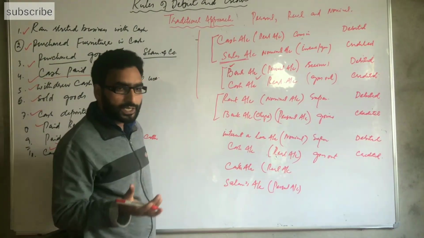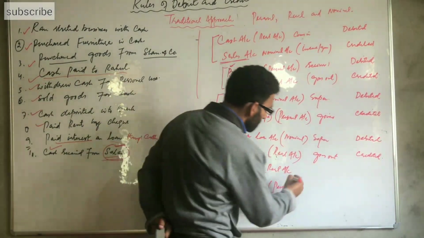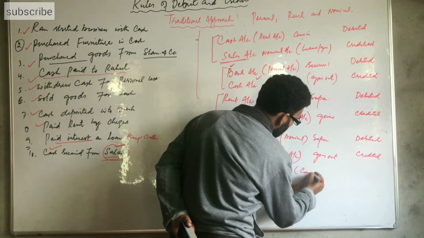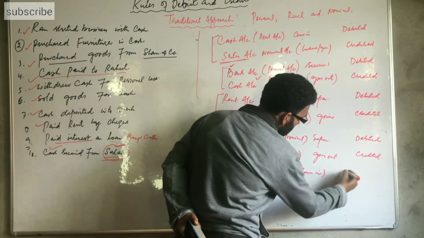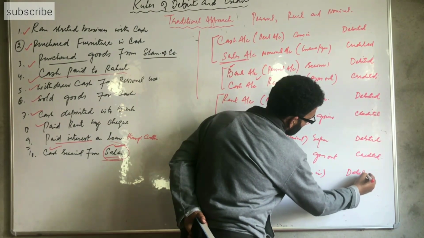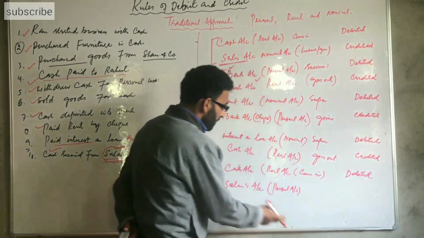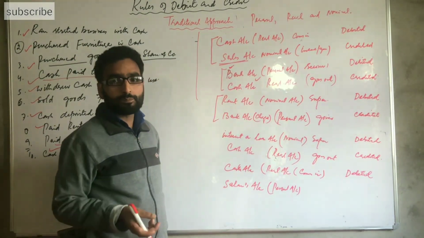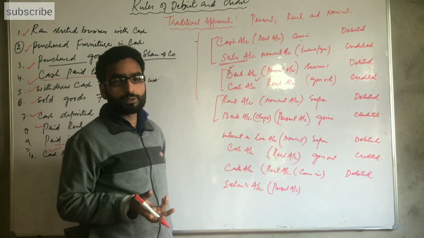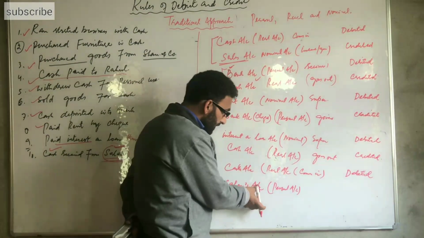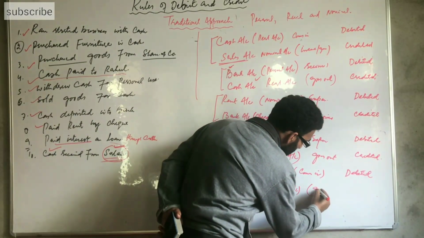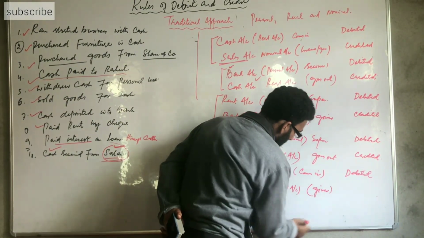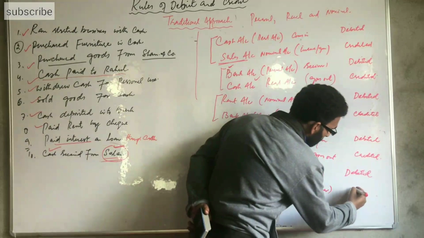Business receives cash, cash comes into the business, and the cash account is debited. Salam gives money to the business. Salam is a personal account and it gives money, it is a giver. So Salam's account is credited.